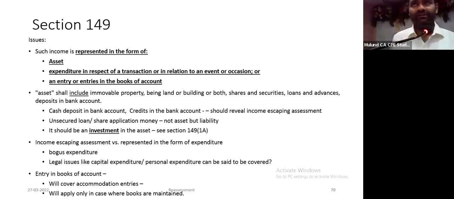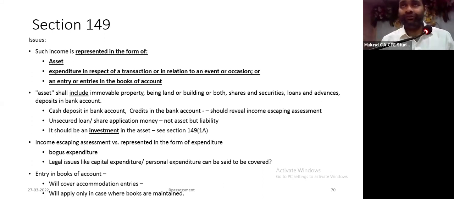So when does an asset get created? When the income account is credited and the asset account is debited. Here what is happening? Asset is debited, liability is credited. There is no income. Okay. So unsecured loan share application money will not come under the word asset.